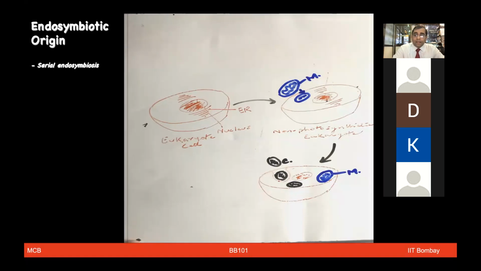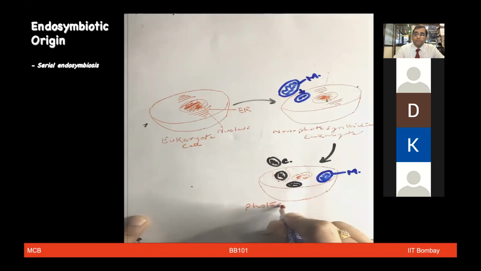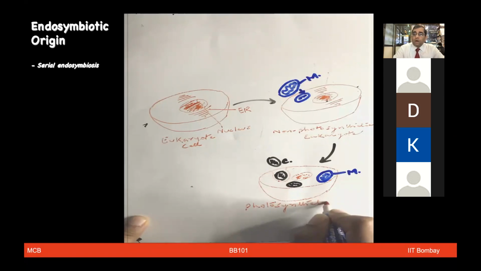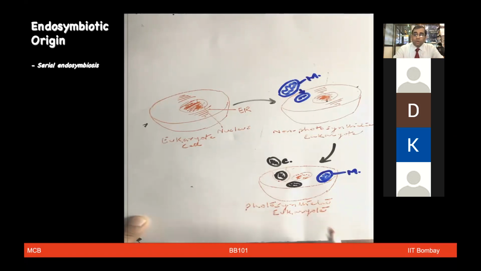So it looks a little bit like speculation, right? At best, we can say it is speculation, and could be a wild hypothesis in many ways, that a prokaryotic cell came in touch with a eukaryotic cell and became part of it. Then another prokaryotic cell or bacteria got engulfed again and became part of it. I'm sure you will be thinking along these lines and asking, what is the proof of this?